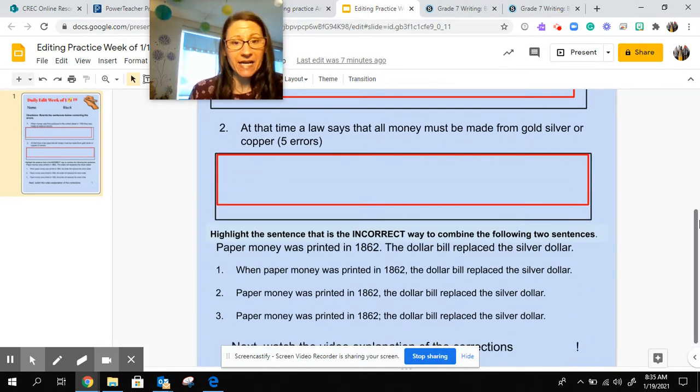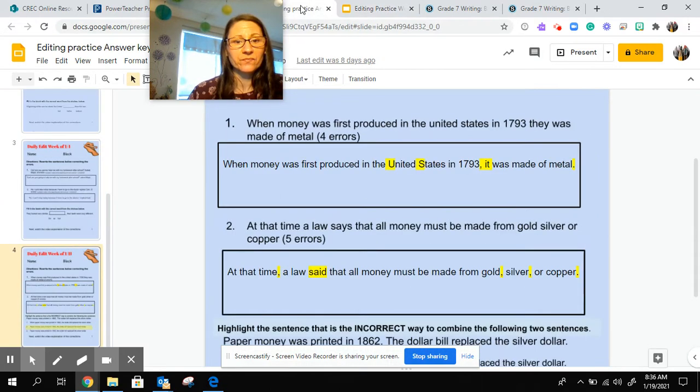All right, the next sentence. At that time, a law says that all money must be made from gold, silver, or copper. Let's take a look at the correction. At that time, and then we have a comma. Remember last week, the last time we did no red ink, we did comma with an introductory phrase in order to avoid confusion. At that time, a law said that all money must be made from gold, comma, silver, comma, or copper.